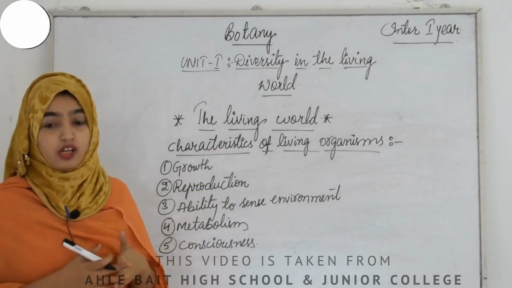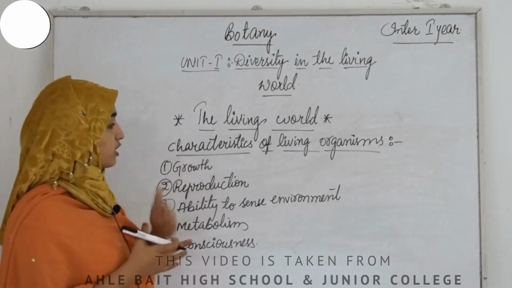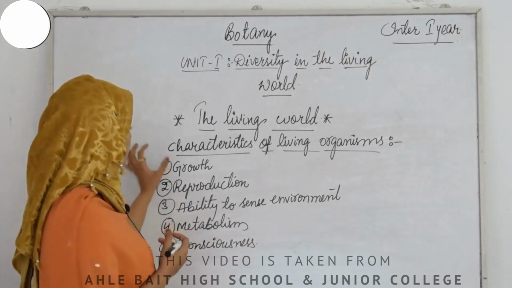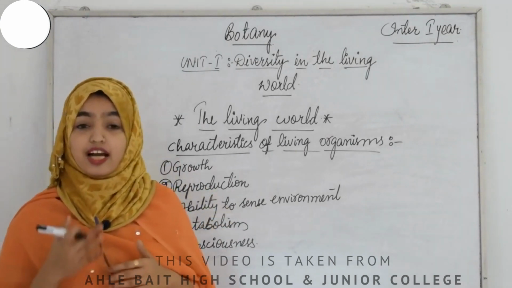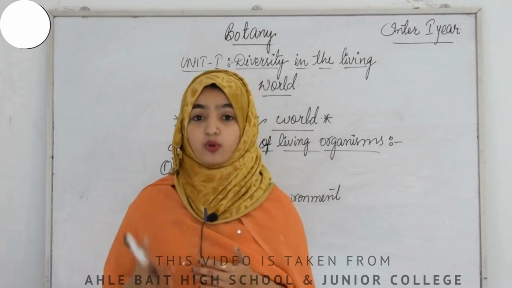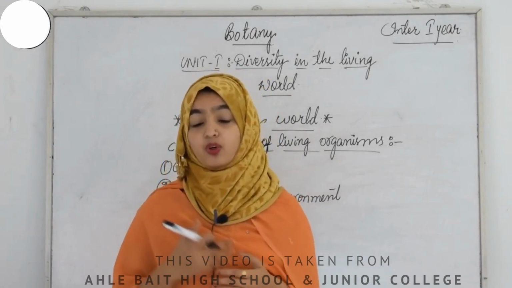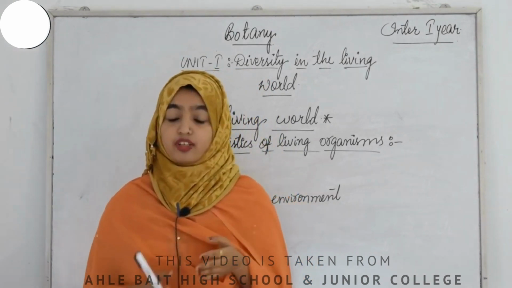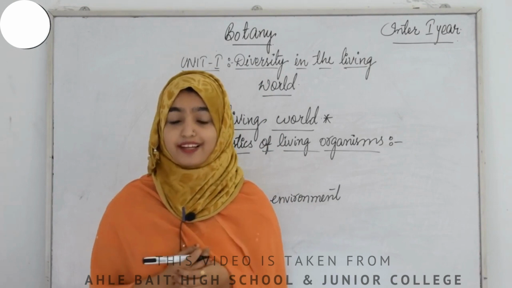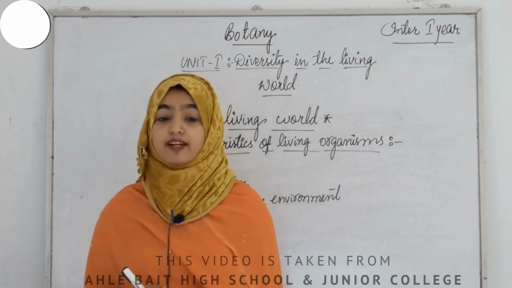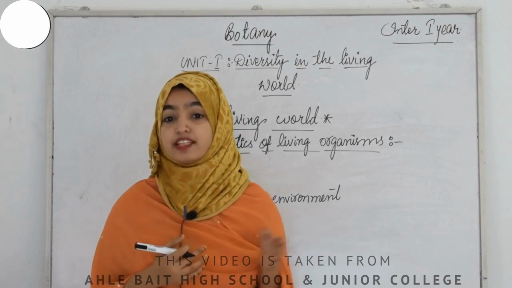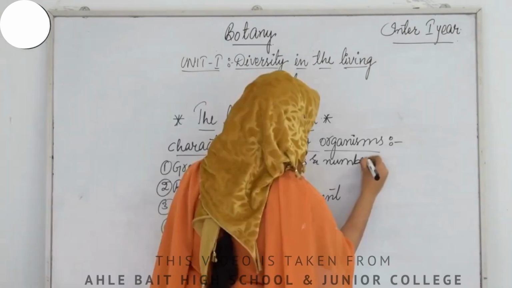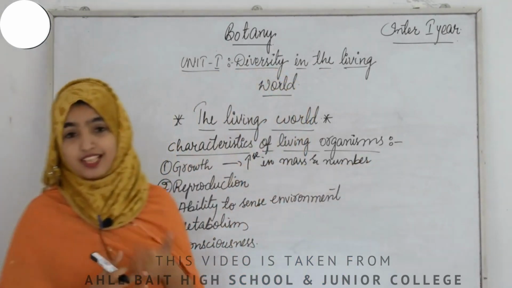But to find out whether they are really the characters of living organisms or not, we have to learn about them in detail. Now let us proceed towards our first point, that is growth. Let us find out whether an organism is completely dependent on growth or not. Let us try to find out whether growth is the definite character of living organisms or not. So to conclude that, we must know the definition of growth actually. What is growth? Growth is usually defined by the increase in mass and number of individual organisms, okay? That is an increase in mass and number of individual organisms. That will be the exact definition of growth.